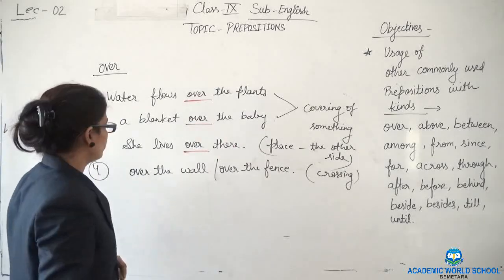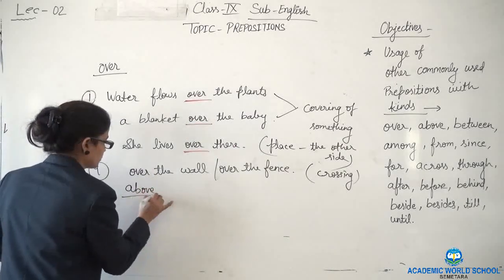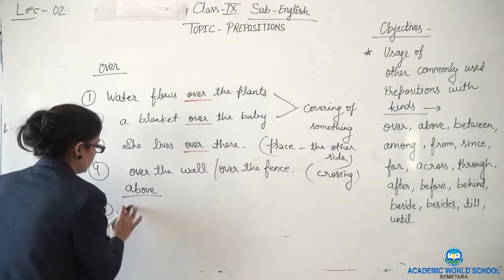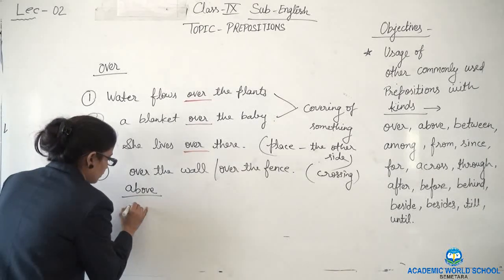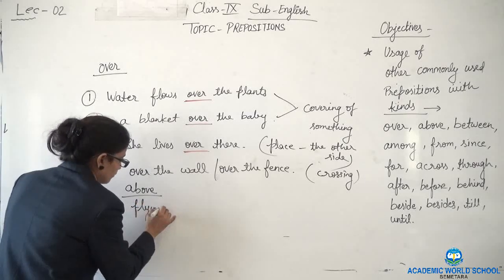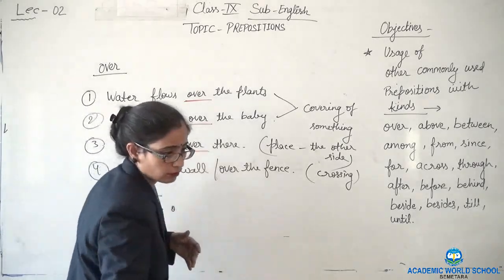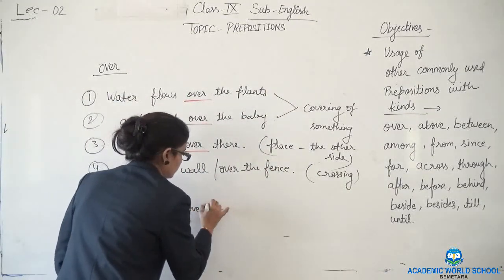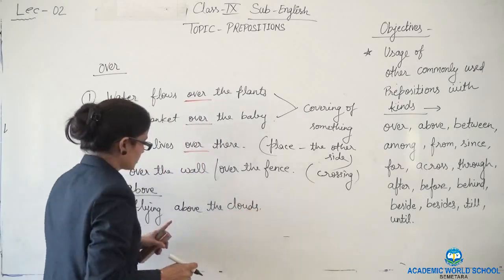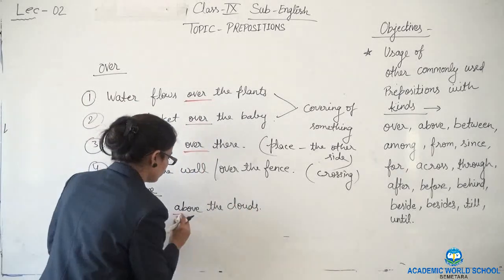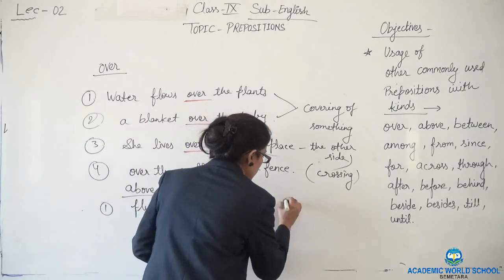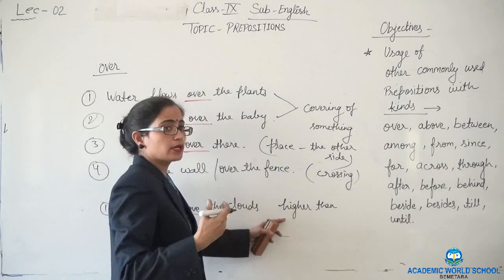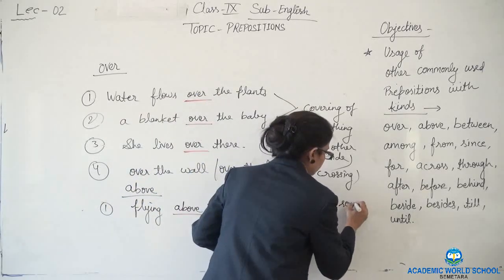Now let's see the example of above. What does above show? Above shows that we are flying above the clouds. So here this is giving the sense of higher than something, or higher place of something.